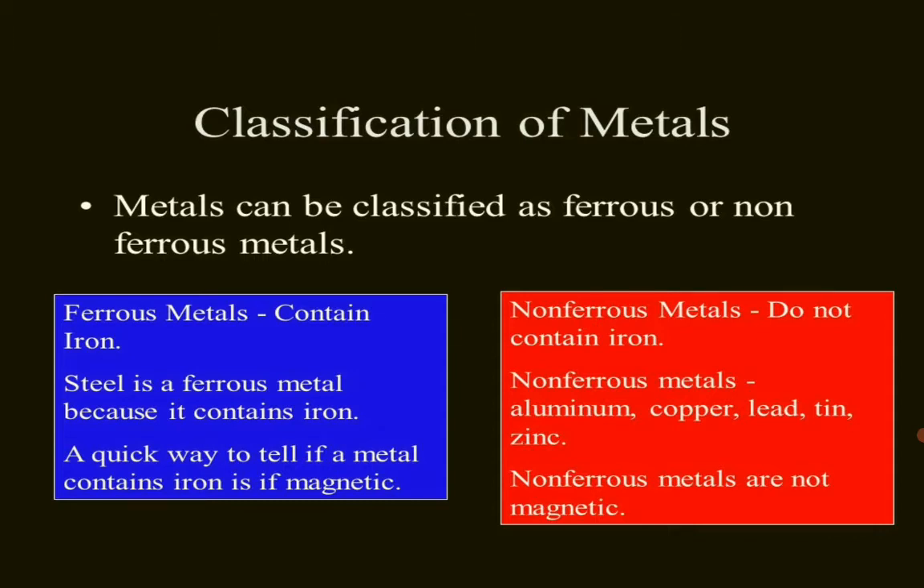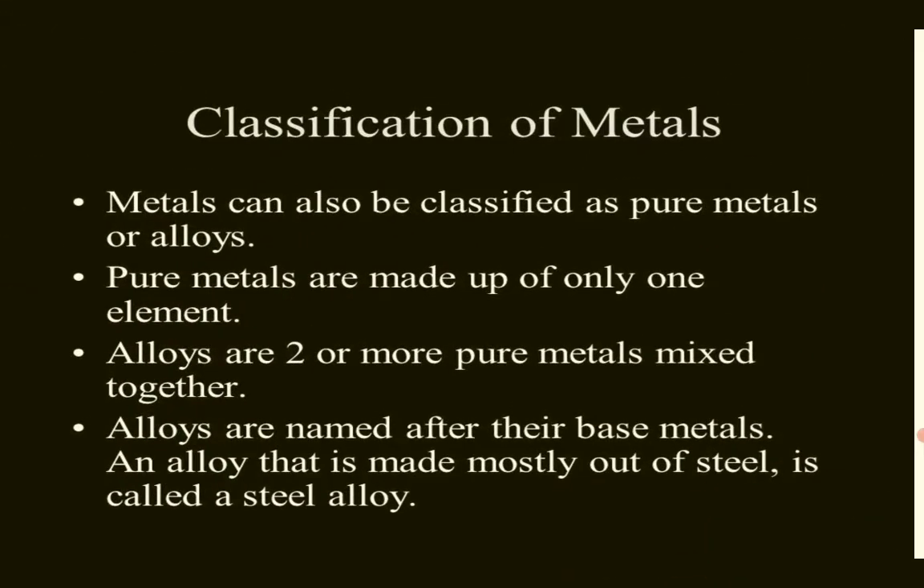A quick way to tell if a metal contains iron is if it is magnetic. Non-ferrous metals are not magnetic. The metals can also be classified as pure metals or alloys. Pure metals are made up of only one element. Alloys are two or more pure metals mixed together. Alloys are named after their base metals. An alloy that is made mostly out of steel is called a steel alloy.